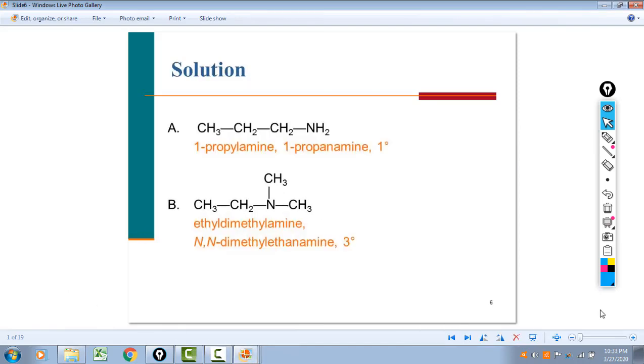Now they call this 1-propylamine, but all that refers to is that it's on the first carbon. Remember, we had also isopropyl. If it was on the 2nd carbon, we'd have an isopropyl group attached.